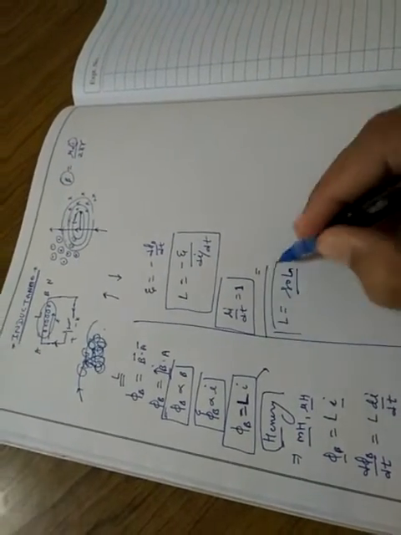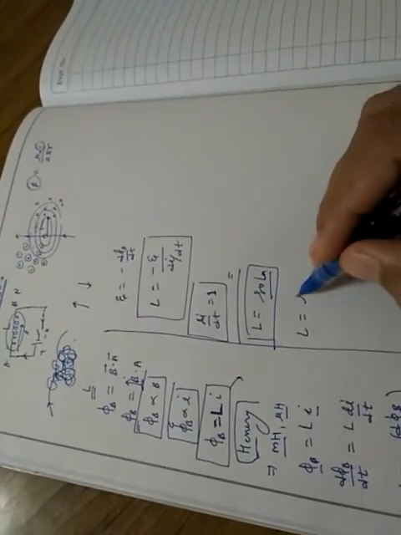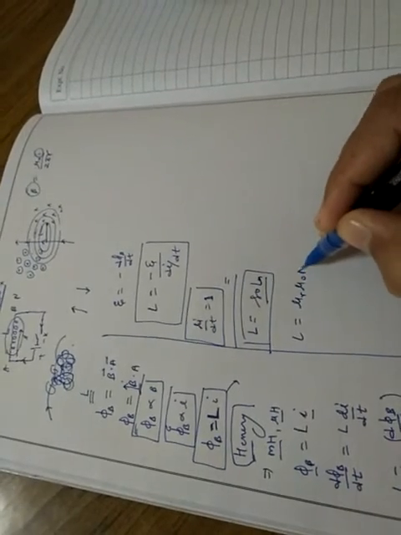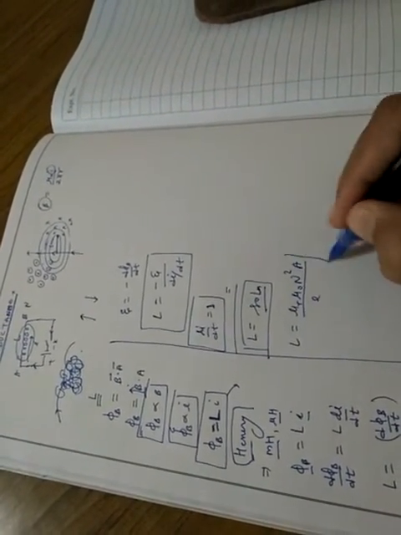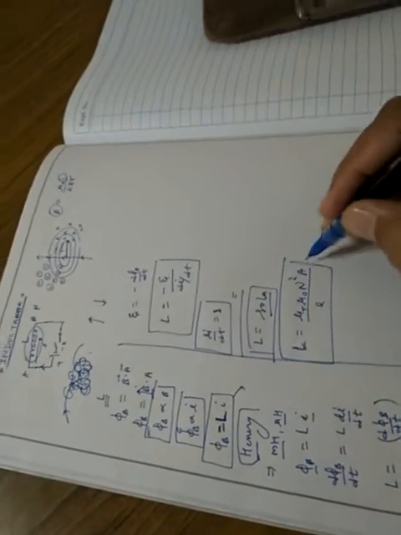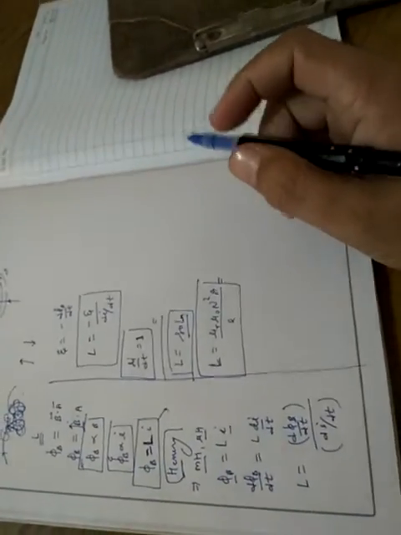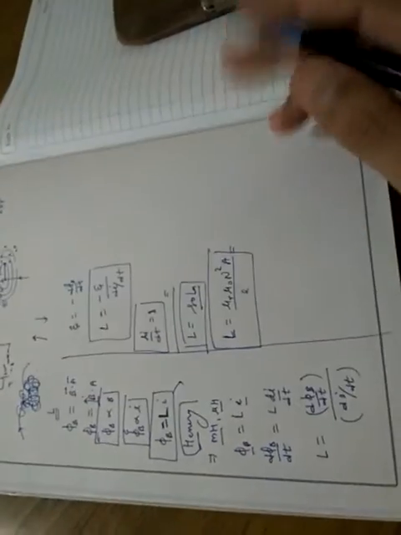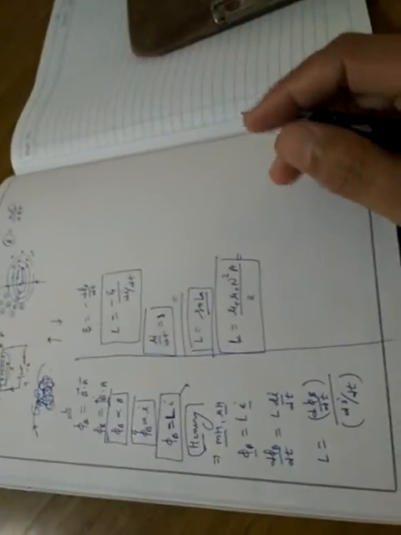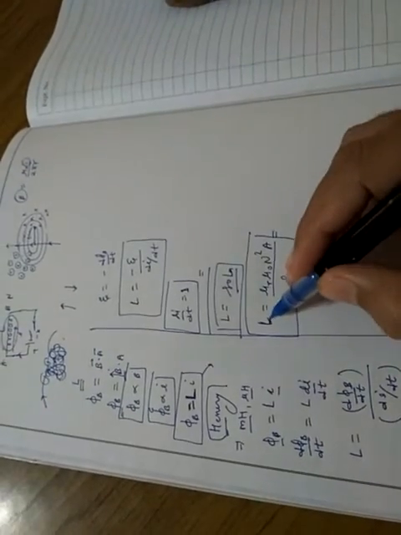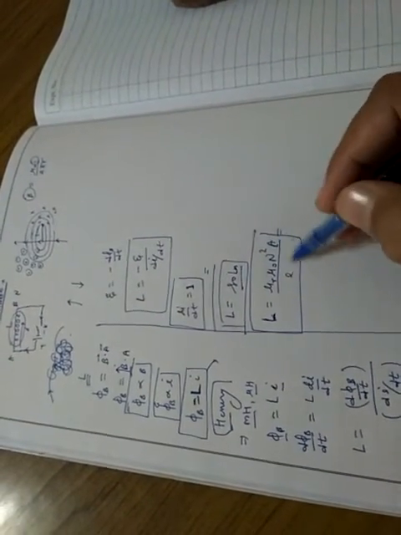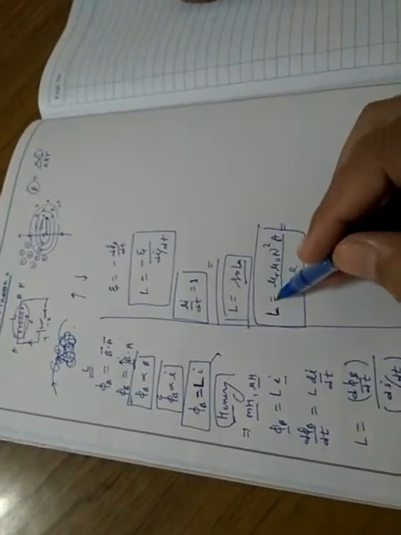In the next lecture we will derive the value of inductance for a solenoid. What will be the value? Here L equals mu r mu 0 n square A upon l. In the next lecture we will derive this and see what factors define and change the value of inductance, and how it varies with area, length and turns, and the property of the material used to build the solenoid.